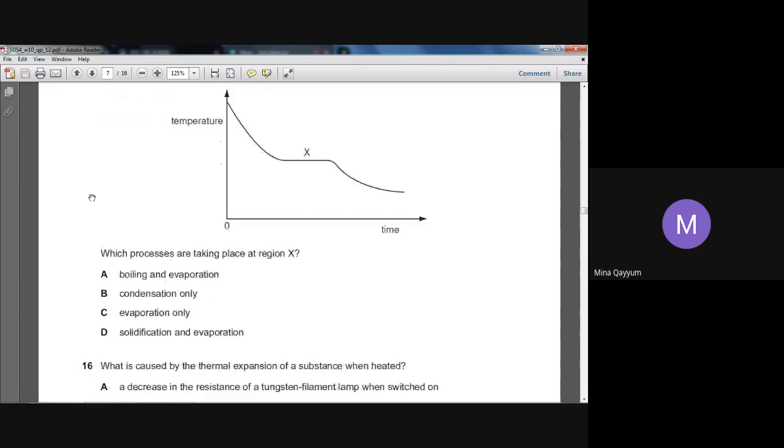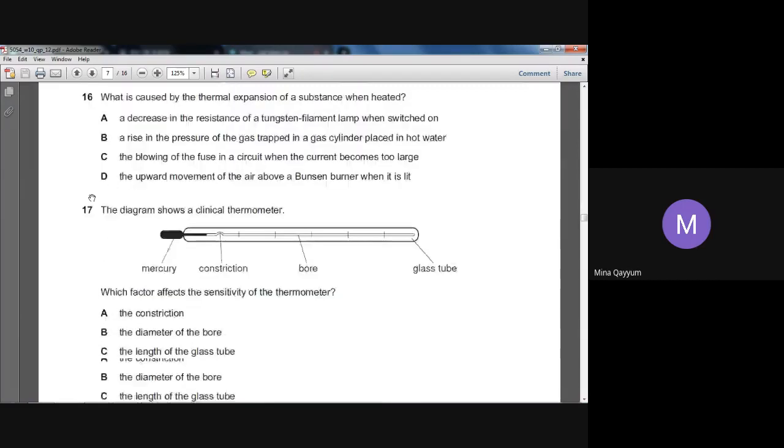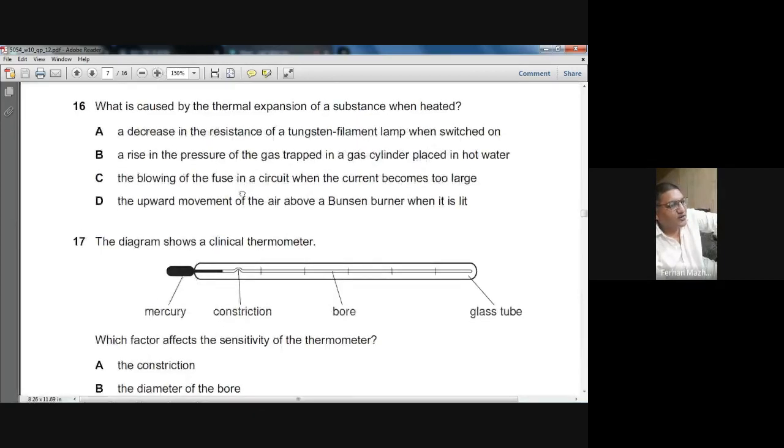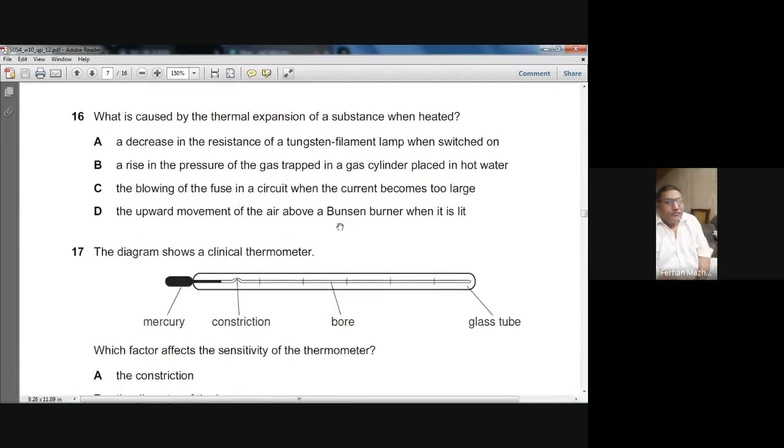Yes, sir. Question 16 is on your screen. What is caused by the thermal expansion of a substance when heated?